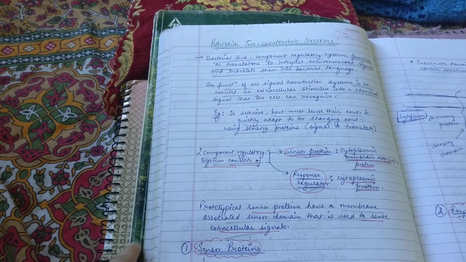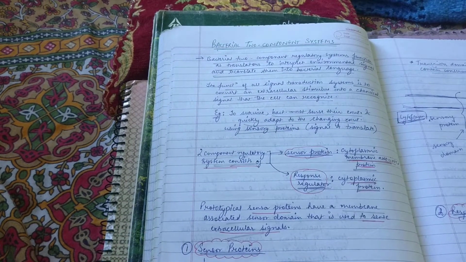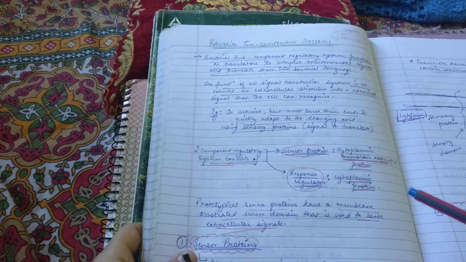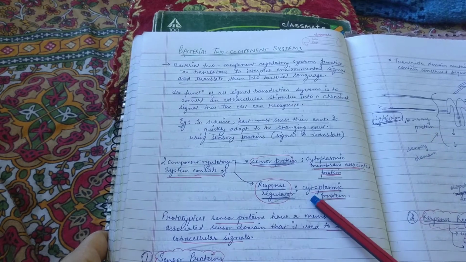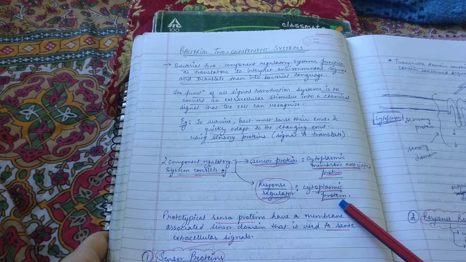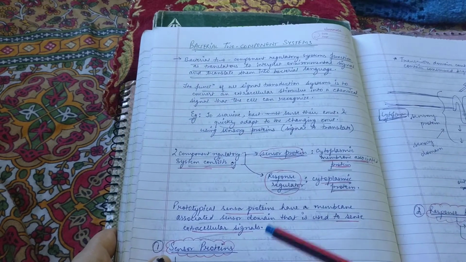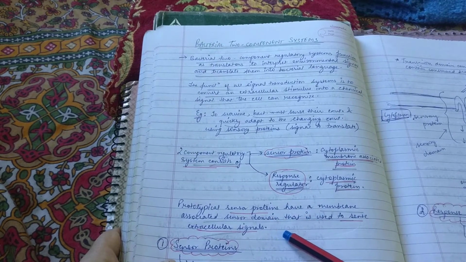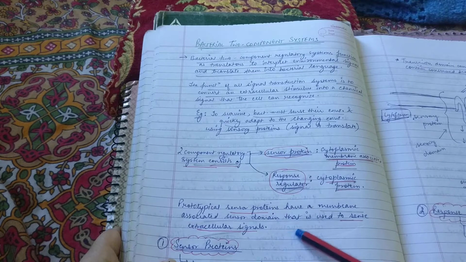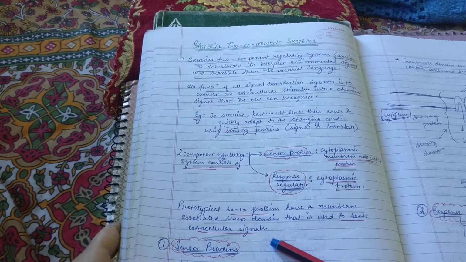The two components of the regulatory system consist of a sensor protein and a response regulator. The sensor protein is a cytoplasmic membrane associated protein, while a response regulator is a cytoplasmic protein. Prototypical sensor proteins have a membrane associated sensor domain that is used to sense the extracellular signal.